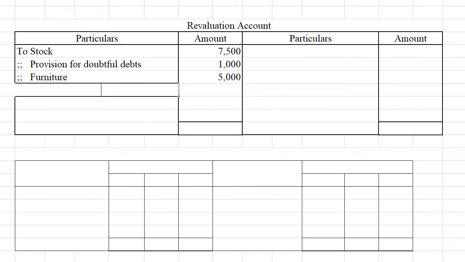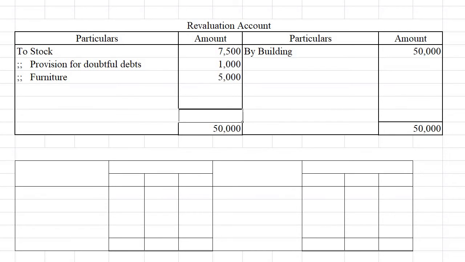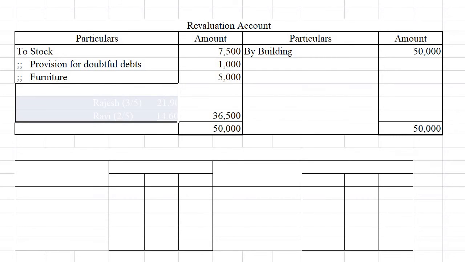Okay. Now here one asset was increased, building was increased. So we are writing that building increased by 50,000 rupees. So these are the adjustments in revaluation account. Now other adjustments are there. So we are going to total that account, taking the 50,000 on the credit side. We'll deduct all the adjustments from the other side and we'll get the profit 36,500. That is shared among all the partners.